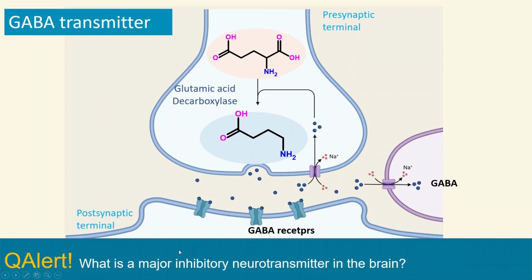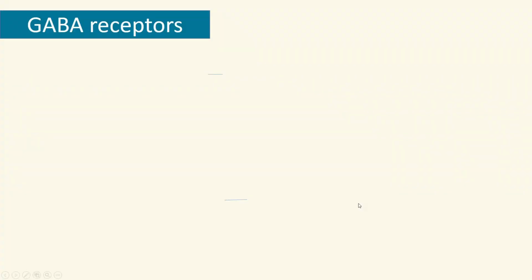So here is a question alert. What is the major inhibitory neurotransmitter in the brain? That's the easiest question and one of the most frequently asked questions throughout university-level exams and, of course, board exams. So what is the best answer here? The best answer is GABA, which is the major inhibitory neurotransmitter.